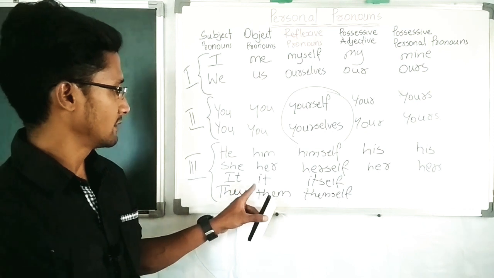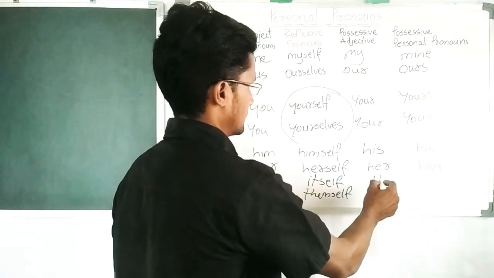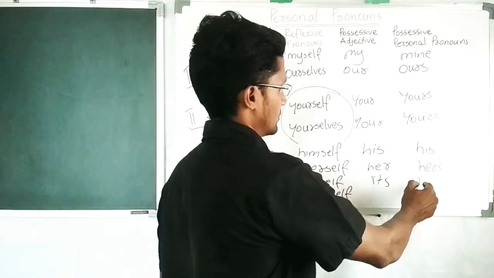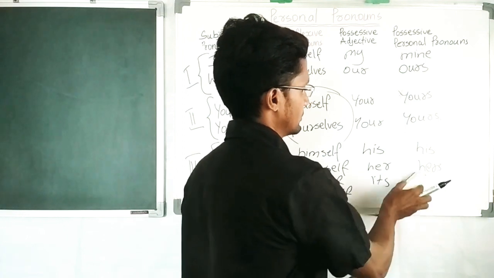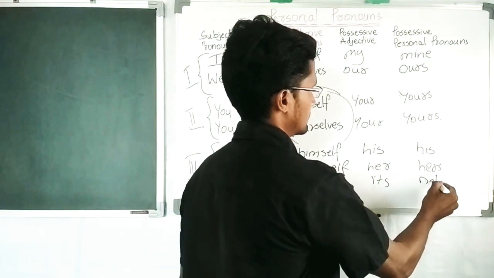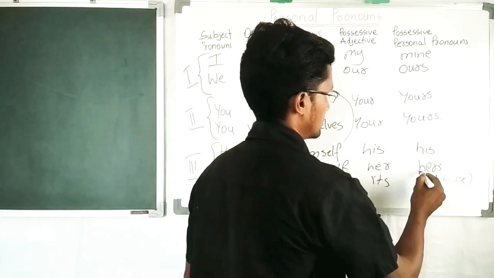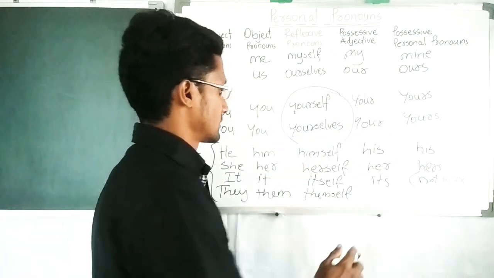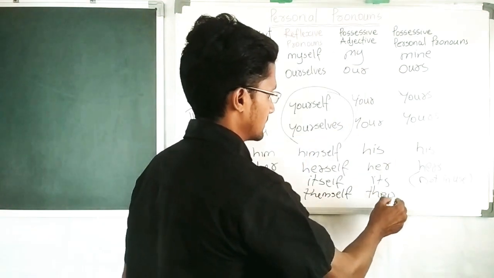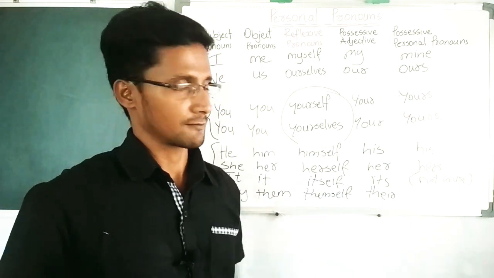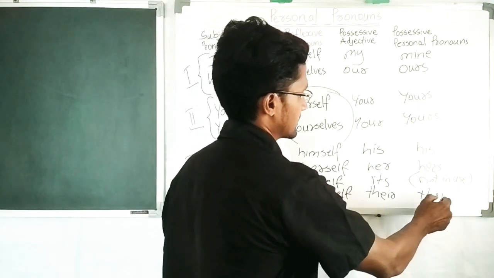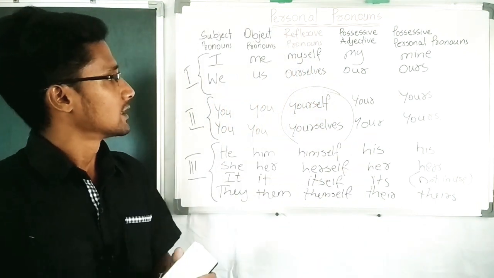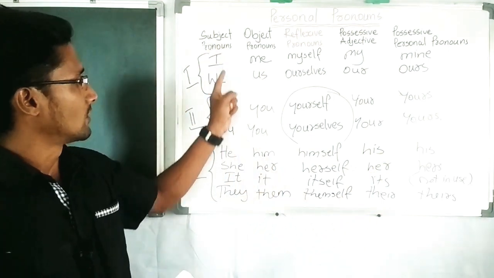And it becomes itself, and its, and the possessive it's not used, not in use. It's enough. For plural, India is their country, that is their car. That car is theirs. These are the variations of all these subjects.